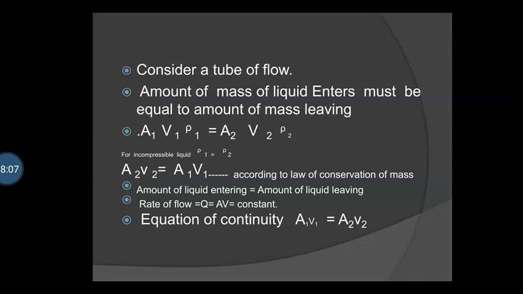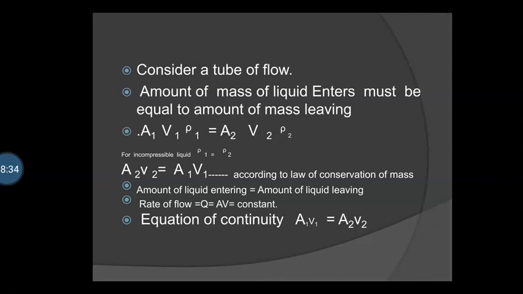For an incompressible liquid, density is equal. So putting rho 1 equal to rho 2, we get A2 V2 is equal to A1 V1. It shows that the amount of liquid entering is equal to the amount of liquid leaving the tube.